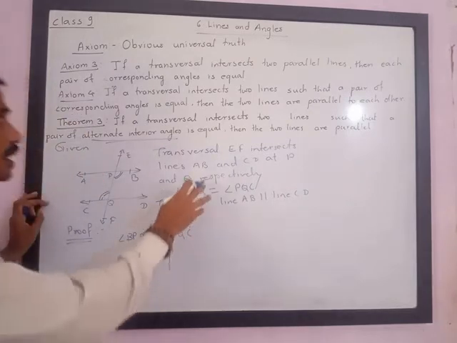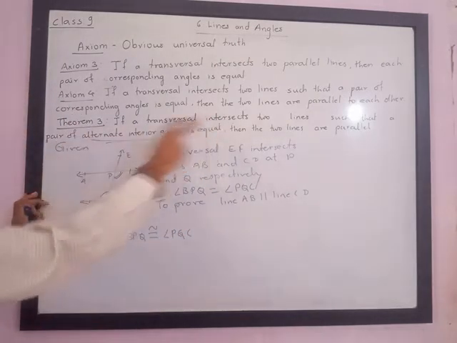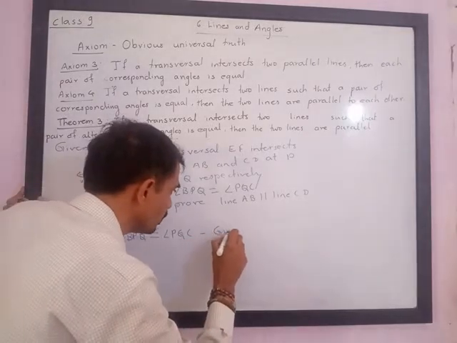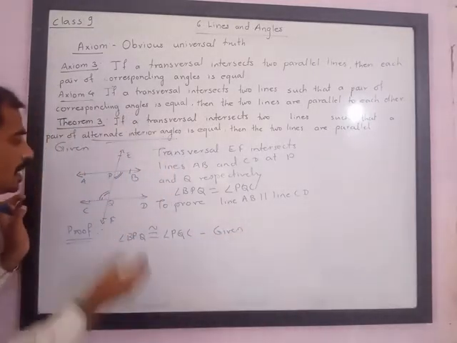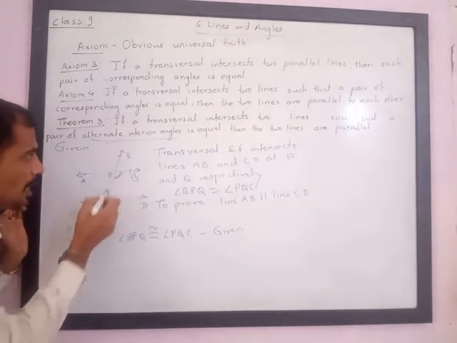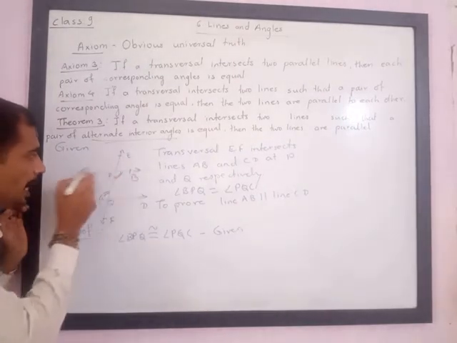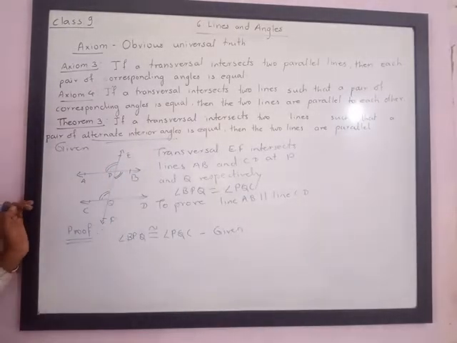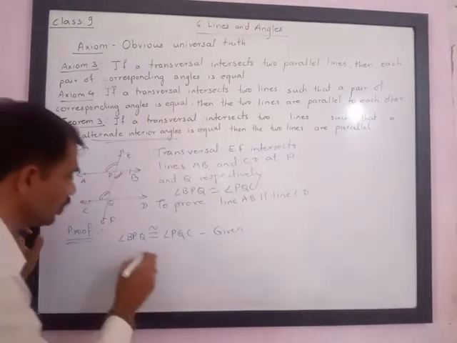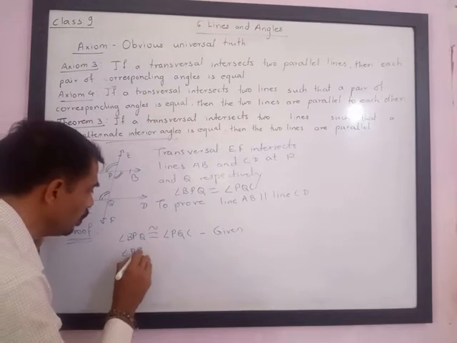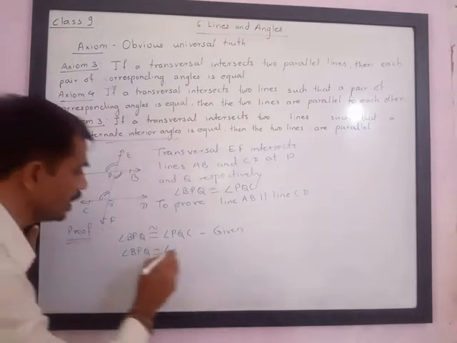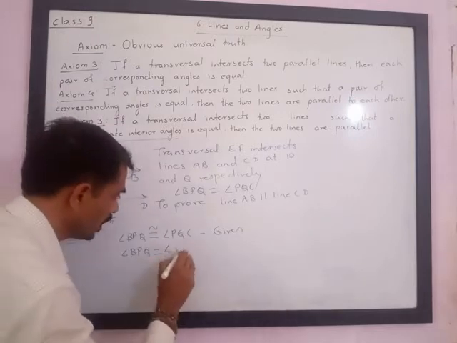Reason is, we are given that the pair of alternate angles is equal. Now please note, this BPQ is equal to EPA, this angle. Reason is, they are vertically opposite angles. So angle BPQ is congruent to angle EPA.